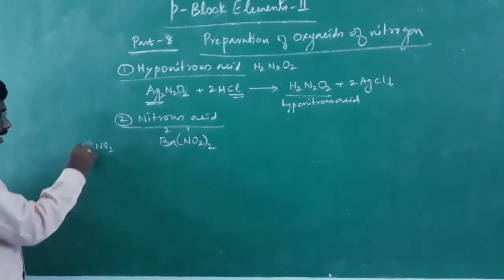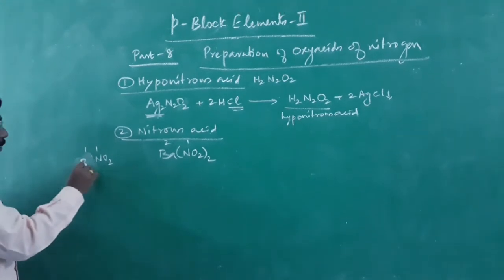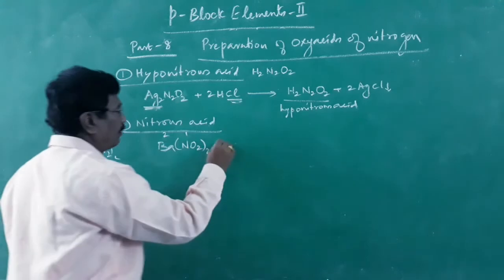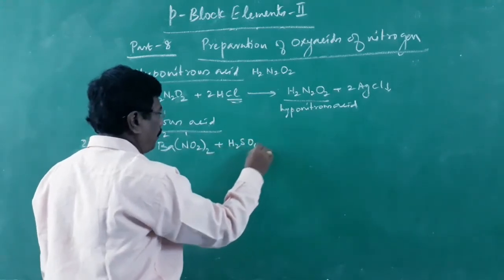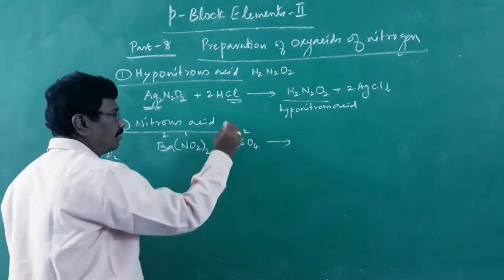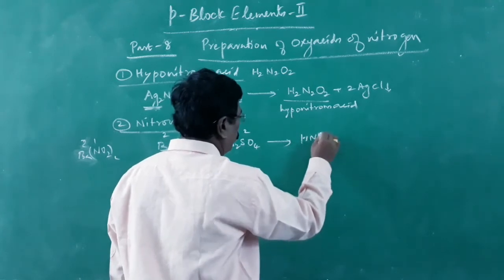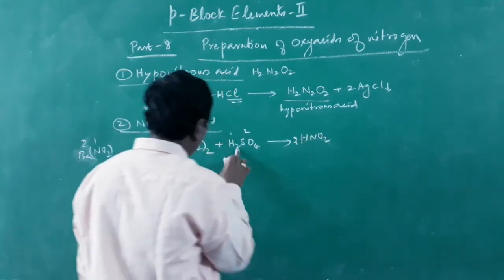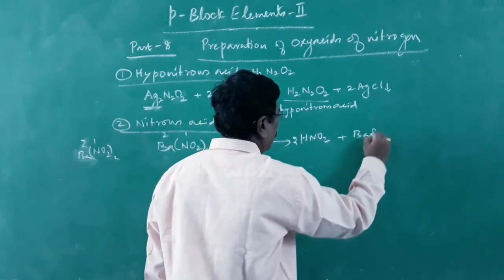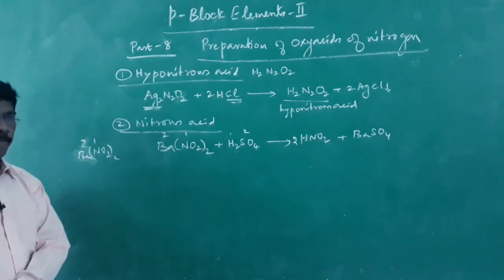Sodium means sodium nitrite, NaNO2, but valency of sodium is 1. Here, valency of barium happens to be 2. Therefore, Ba(NO2)2. When it is made to react with, say, sulfuric acid or even hydrochloric acid, what is happening? Hydrogen comes over here, barium there. Valency of barium is 2, that of sulfate is also 2. Therefore, barium sulfate, and we will be getting 2 HNO2, because we have 2 nitrite: 2 HNO2 plus BaSO4, barium sulfate. This is a precipitate again, like silver chloride.